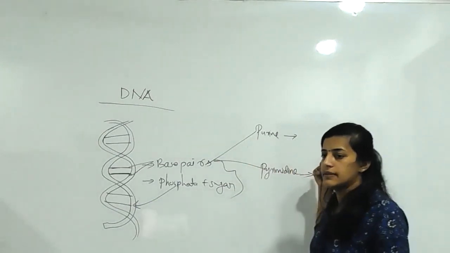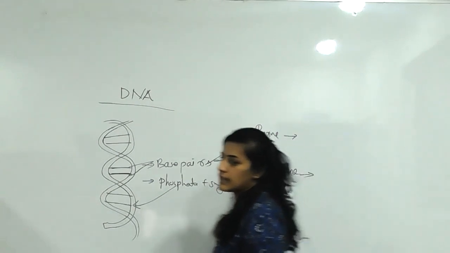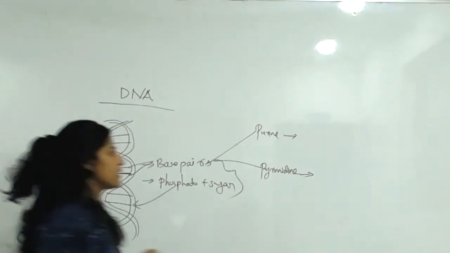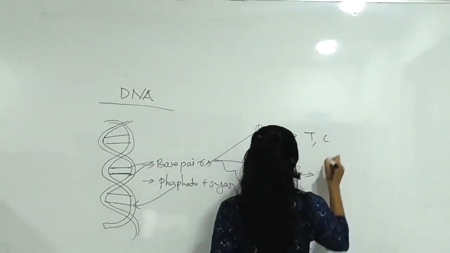Do you know the bases present in DNA? Tell me from your memory. The bases mainly present in DNA are adenine, guanine, thymine and cytosine.